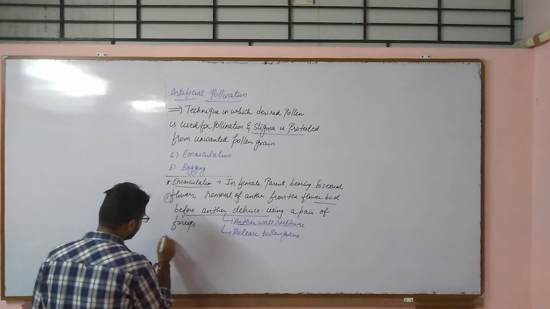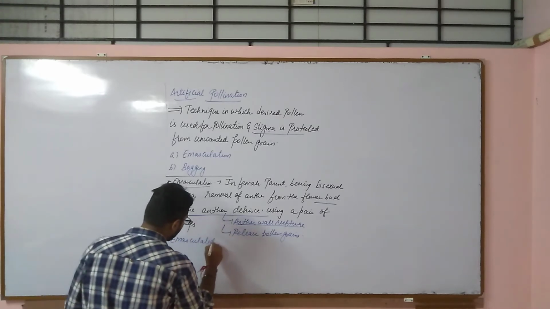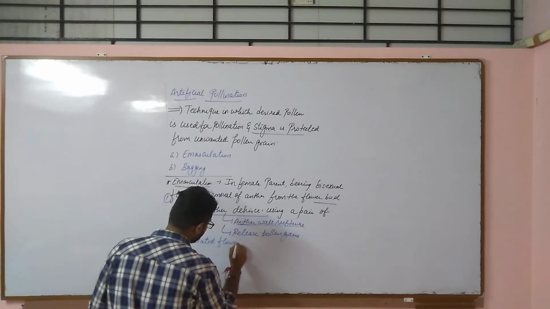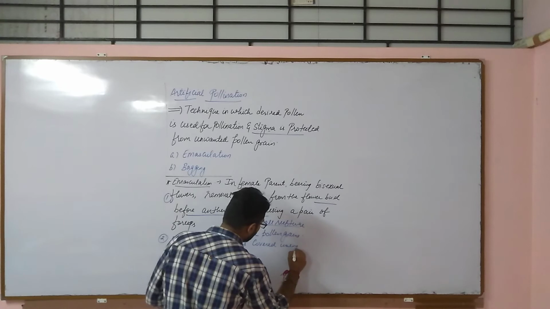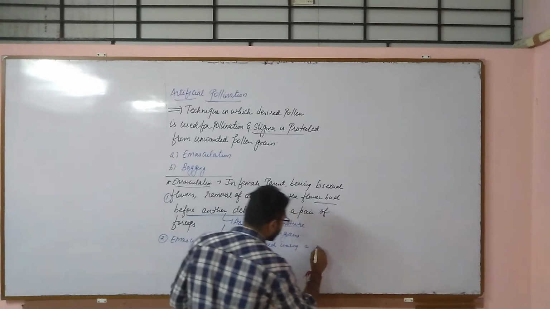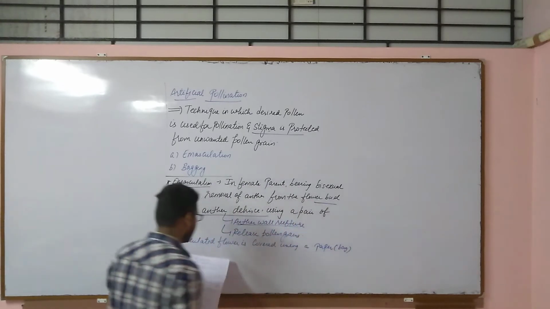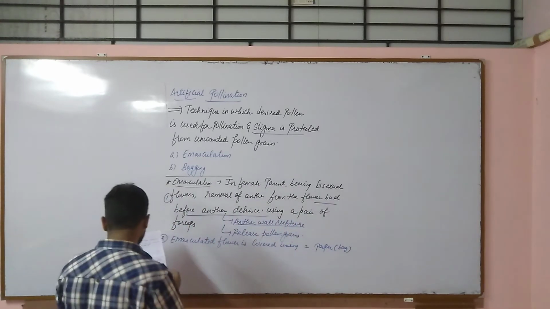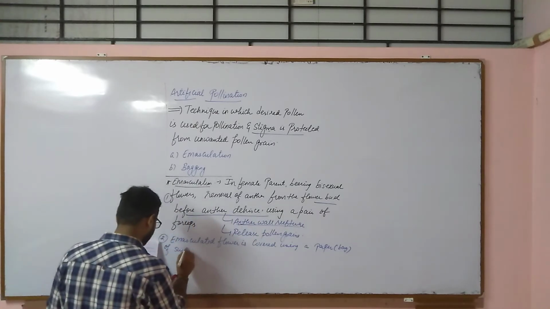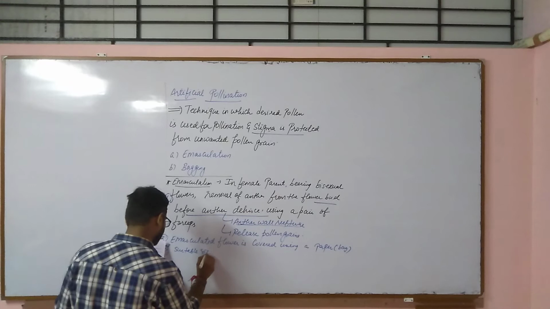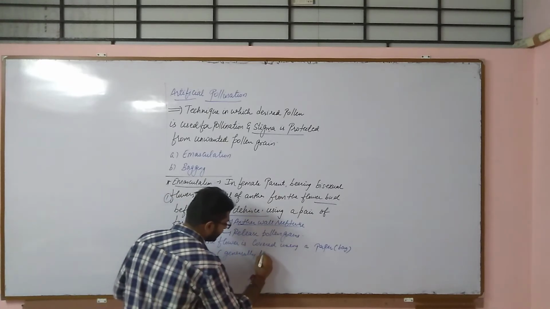So step number 2: the emasculated flower is covered using a paper bag of suitable size. It is generally made up of butter paper.